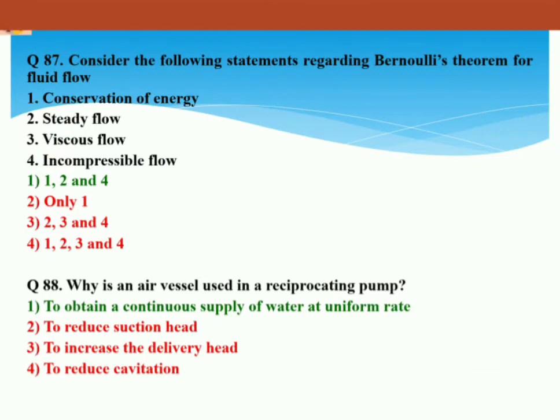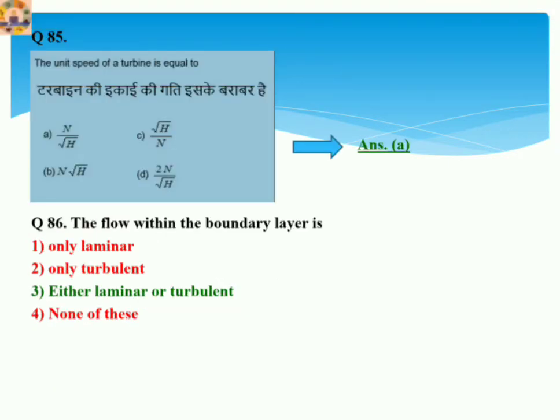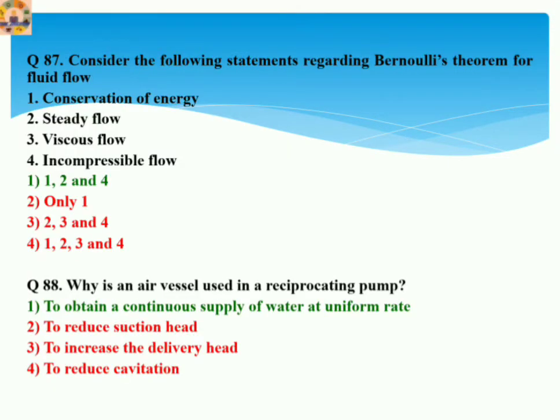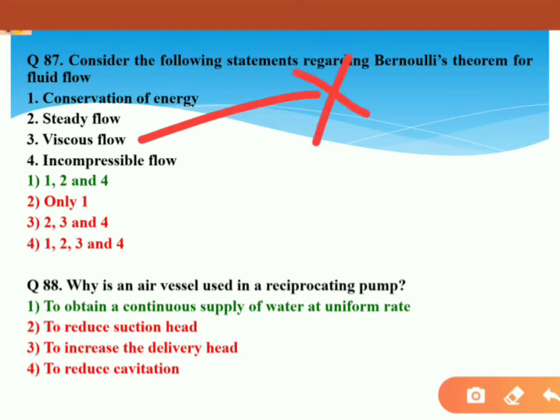So here, except option 3, which is wrong, all of the options are correct. So here 1, 2 and 4 will be the correct options for 87. Let's proceed to next question, 88.